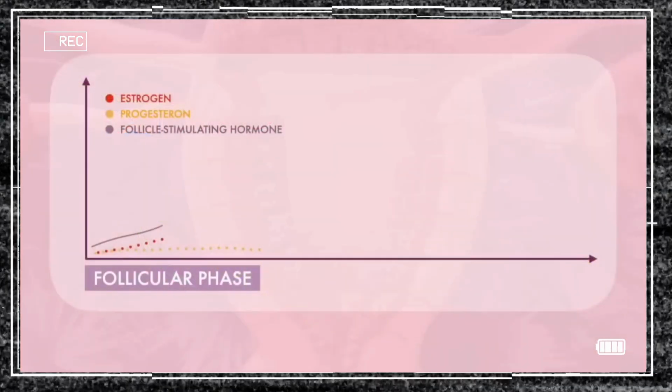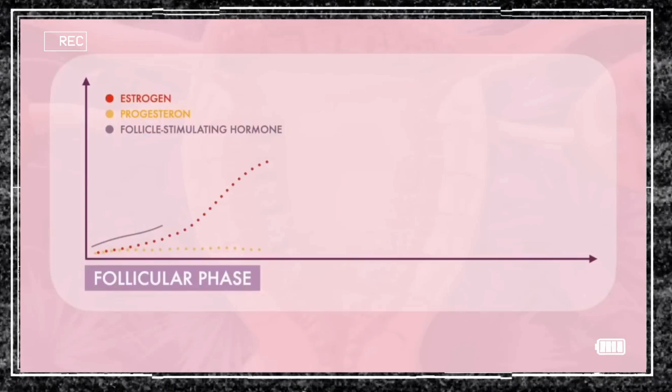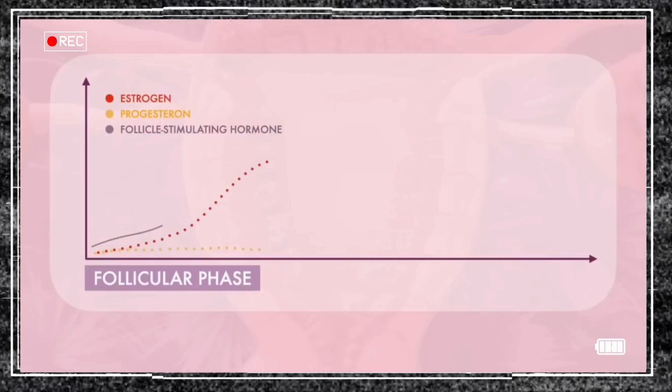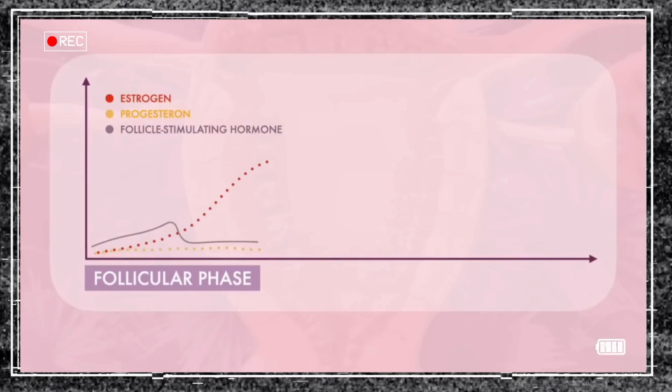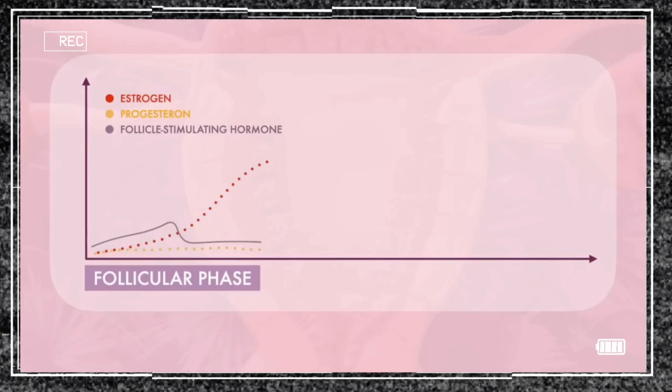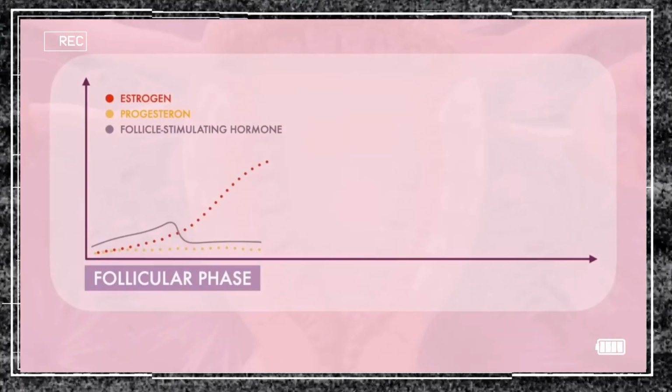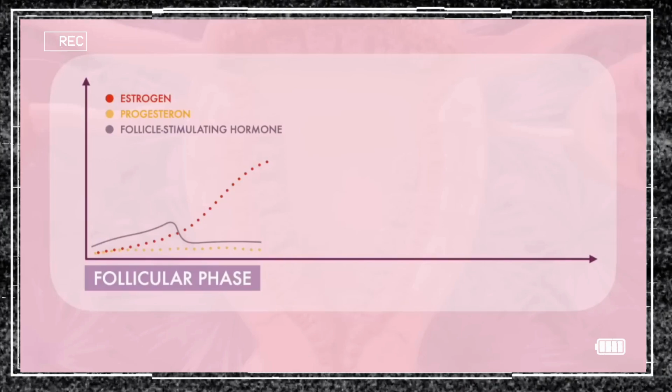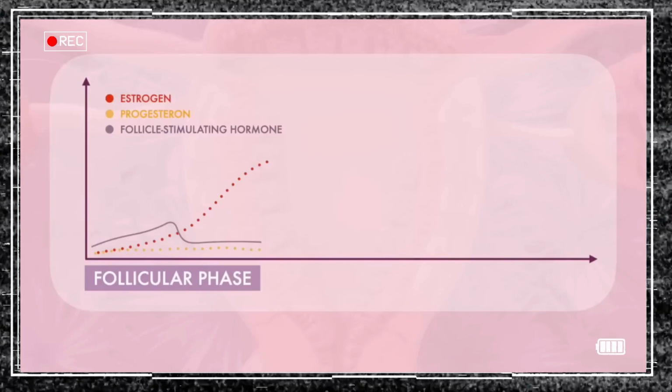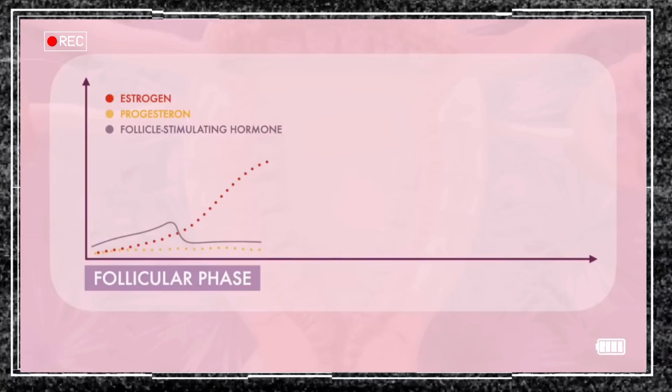As the follicle grows, the levels of estrogen in the blood rise significantly. This increase in estrogen begins to inhibit the secretion of the follicle-stimulating hormone. The fall in follicle-stimulating hormone allows smaller follicles to die off. They are, in effect, starved of follicle-stimulating hormone.